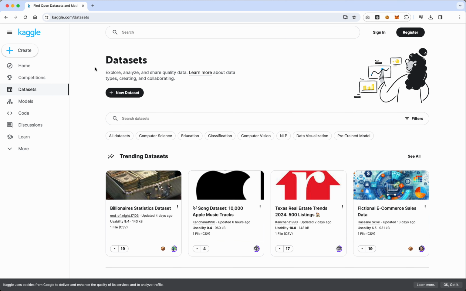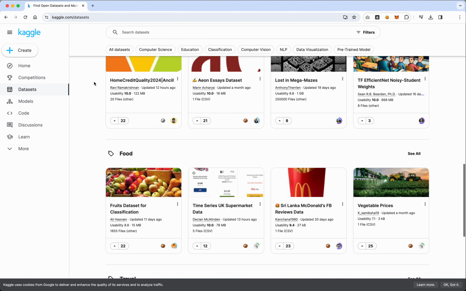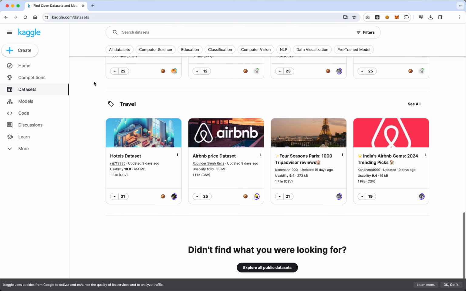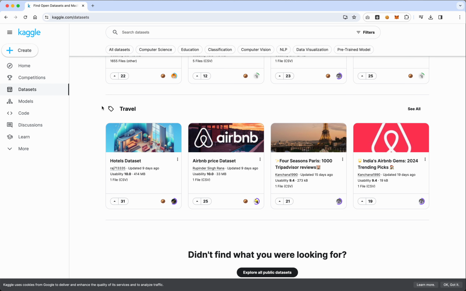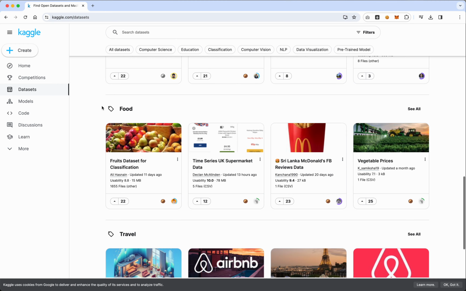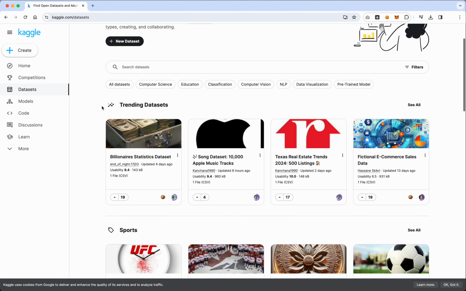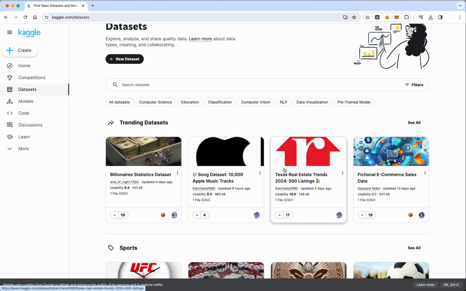So if we come here and we go to data sets, same thing as most sites. They've got different categories here. They've got tasks along the top. There are some really interesting categories here. If you want travel data, that exists here, food, software, health, sports, trending data sets. So trending might be stuff that is currently used in a competition, et cetera. So let's go to classification.